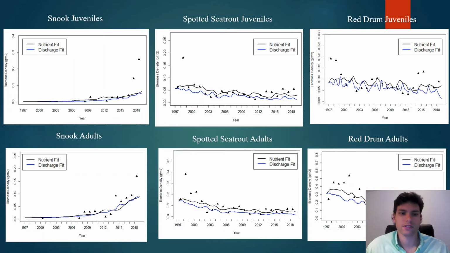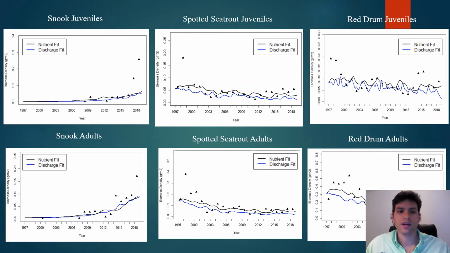So this slide represents changes in biomass densities for 3 recreationally caught fish: snook, spotted sea trout, and red drum. As you can see, we fit our model using 2 different methodologies. The blue line represents predictions of fish biomass using discharge, while the black line represents predictions of fish biomass densities using nutrient concentrations. And as you can probably tell, the discharge model tended to underpredict fish biomass densities, while we had a stronger fit when we used nutrient concentrations as our main environmental variable predicting fish biomass.